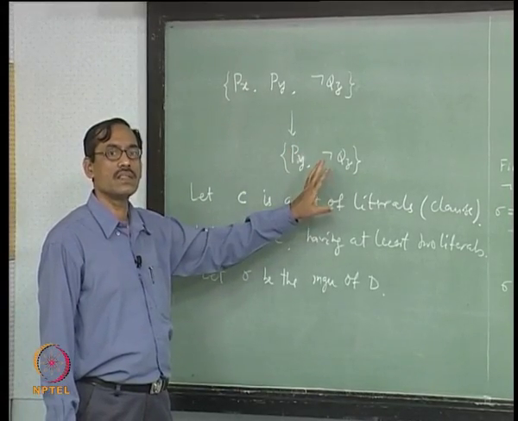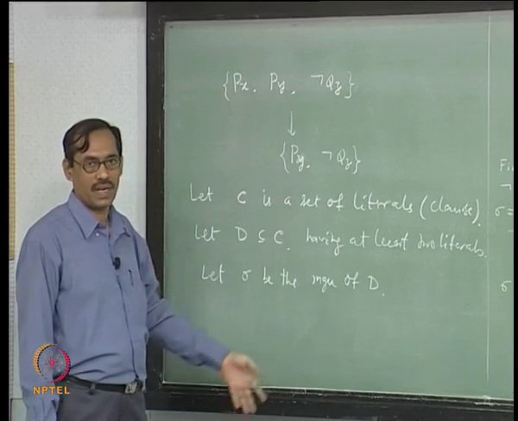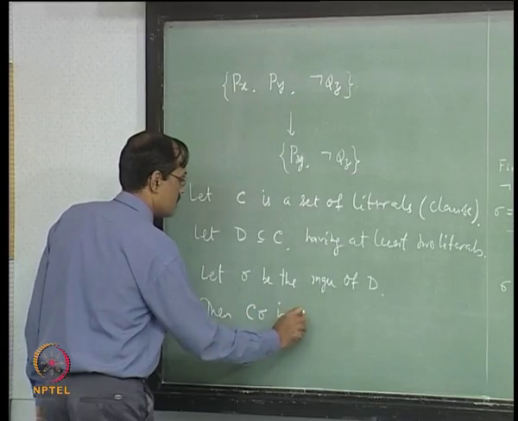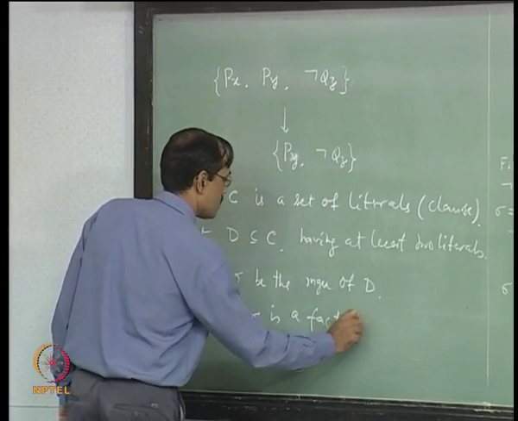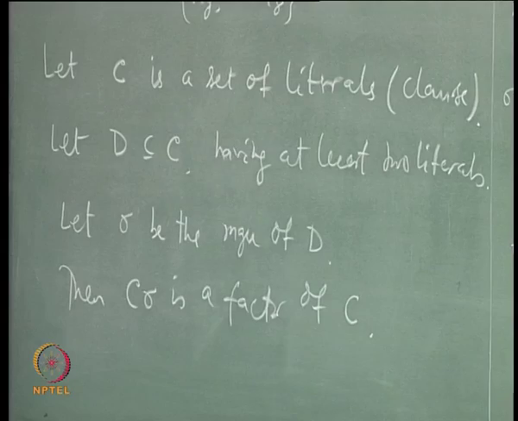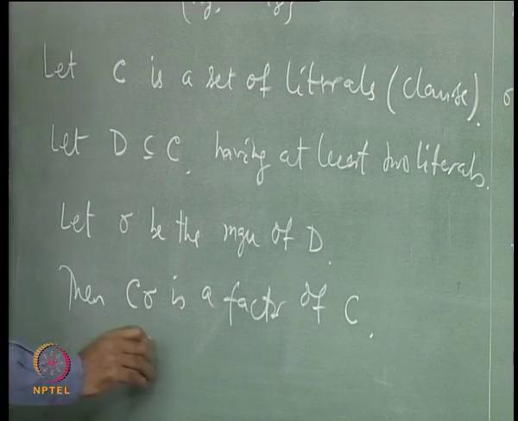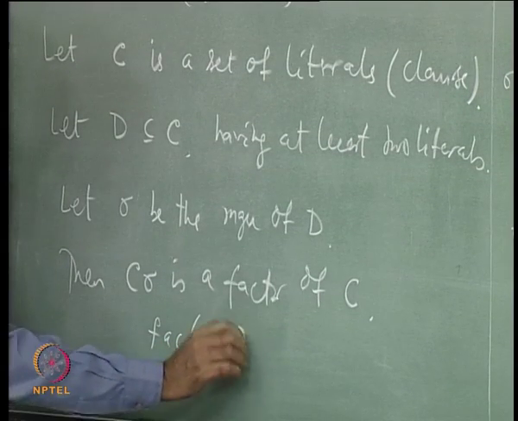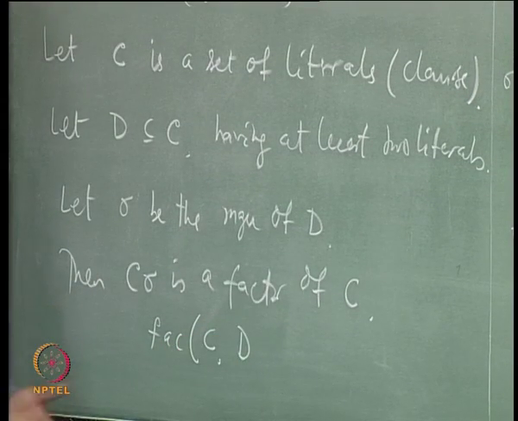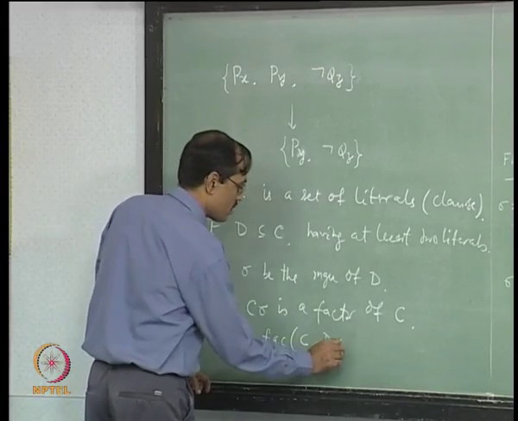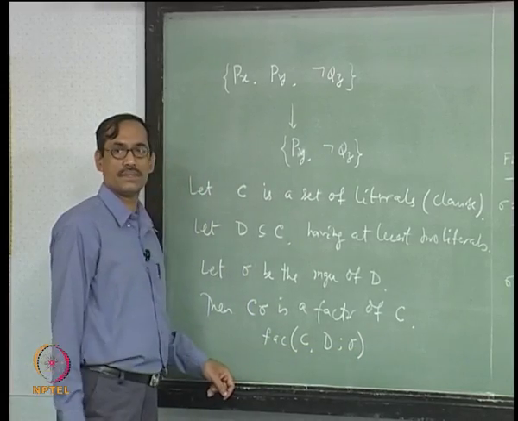Then keep all the others, apply sigma on those also, that is the factor. So, we say then C sigma is a factor of C. Sometimes we write this as the factor of C with respect to this set D, that is enough, because the MGU will be fixed by D itself if they are unifiable. Sometimes we also keep that sigma.